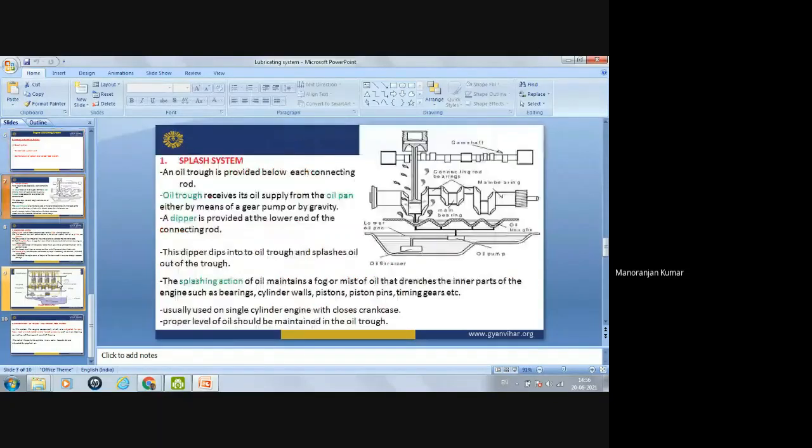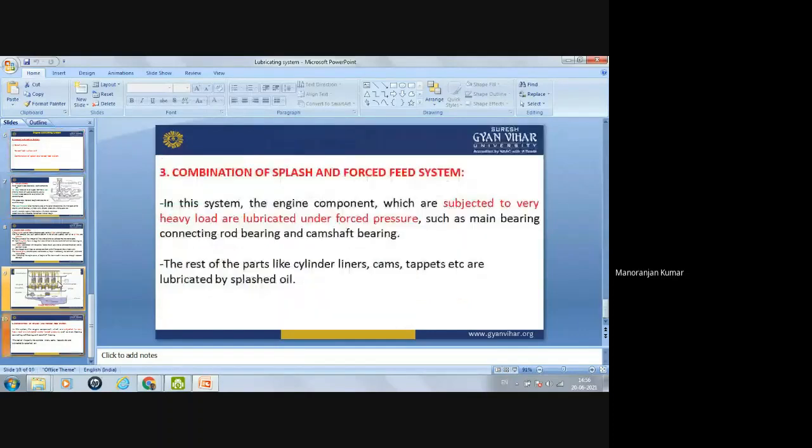So now this is it for today's lecture. In the next lecture, we will discuss the cooling system. Okay, we will see some systems through which the cooling is done in the IC engine.